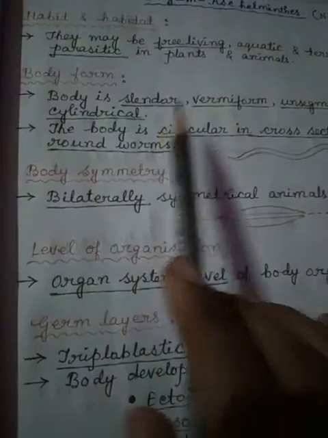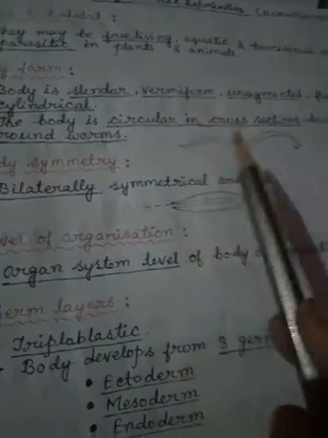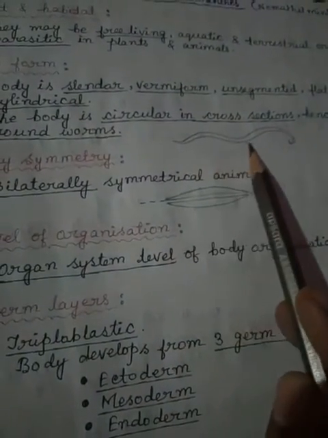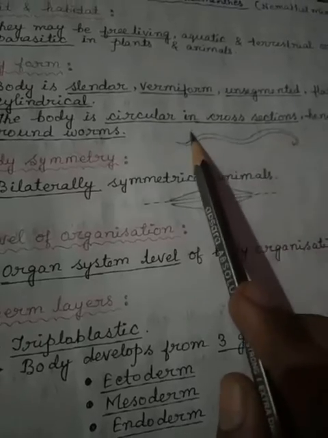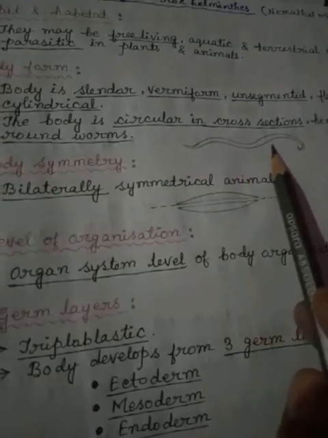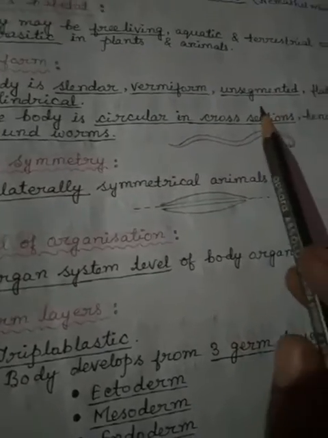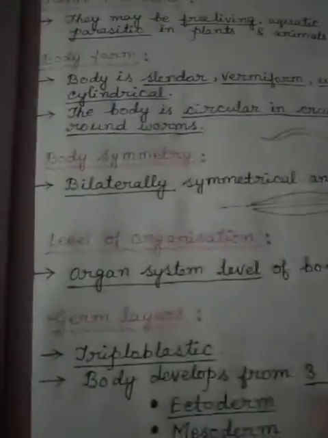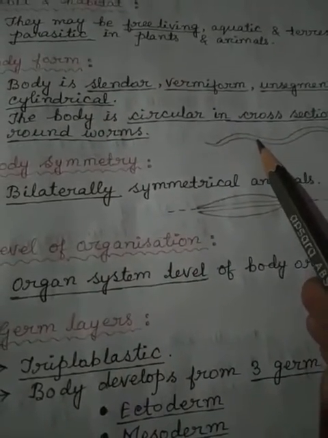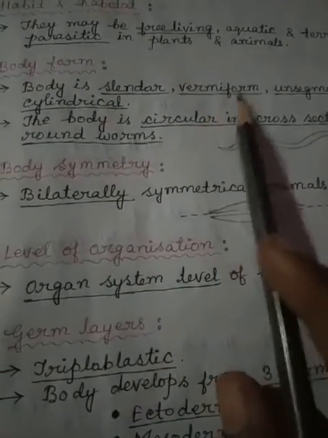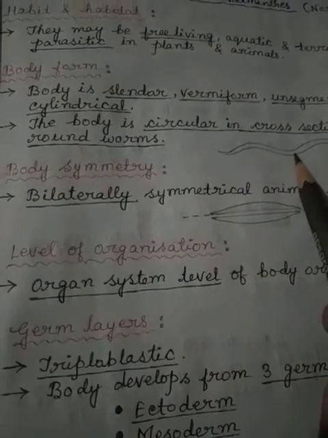Body form. Their body is slender, vermiform. Vermiform means this type of structure. See, a slim and slender body. Unsegmented means their body is not divided into any parts. Flat or cylindrical: some may be flat, some are cylindrical. Vermiform means a worm-like structure. See, a slender worm-like structure.